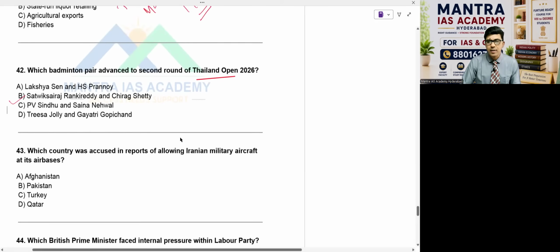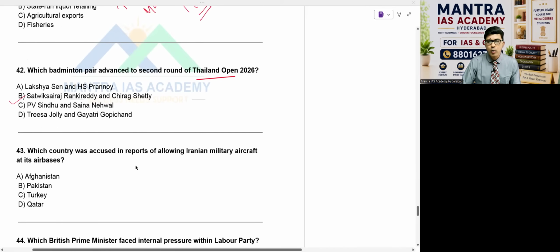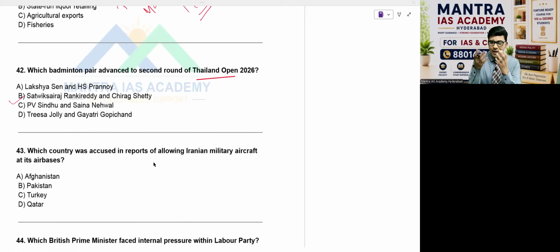For the third question here: which country was accused in reports of allowing Iranian military aircraft at its airbase? It's the mentality of that country. It is playing as, of course, a mediator, wanting to maintain decency between the two nations, and secretly it is helping to keep the aircraft of Iran in its own country, while always simply supporting the USA. The country is actually Pakistan.